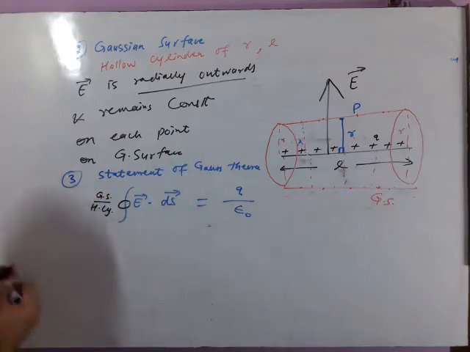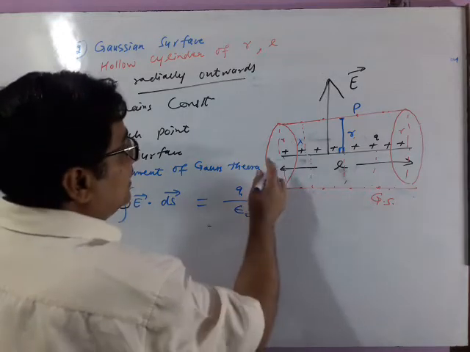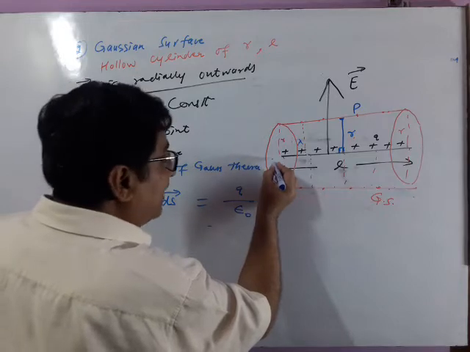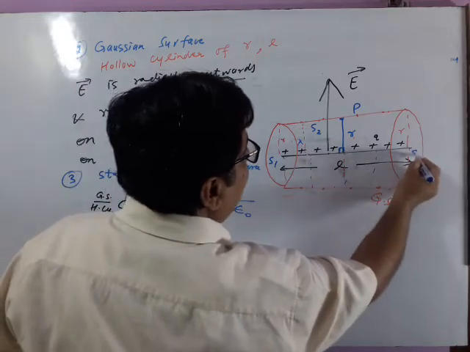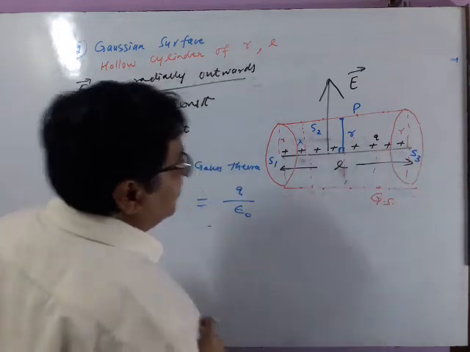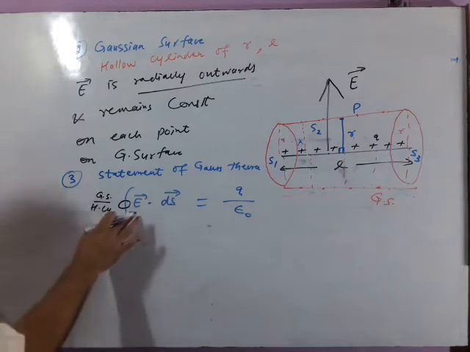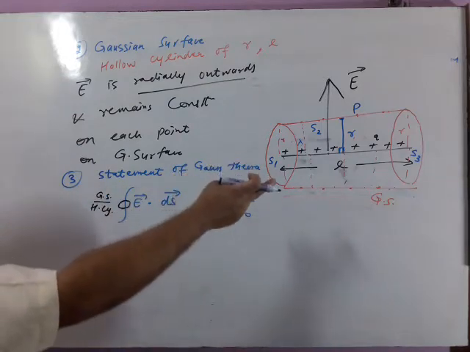Now focus on the hollow cylinder. You will see this hollow cylinder having 3 different areas, S1, S2, S3, or A1, A2, A3. 3 different surface areas. So we will integrate this for the hollow cylinder. Now the hollow cylinder is made up of 3 different surfaces.